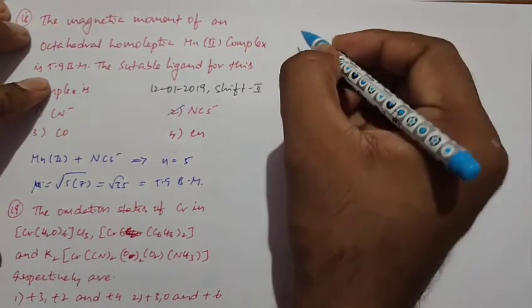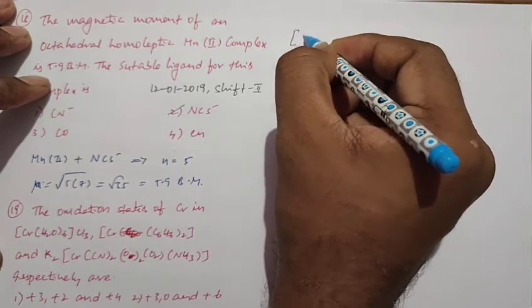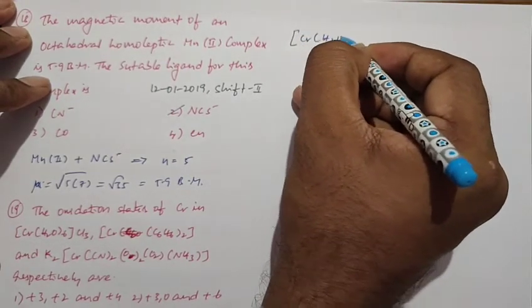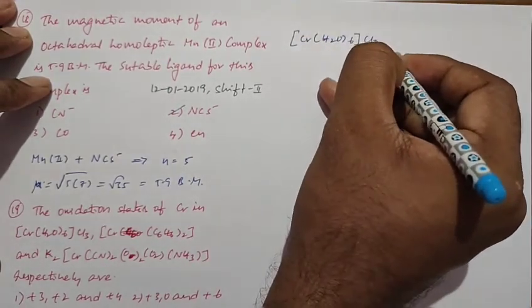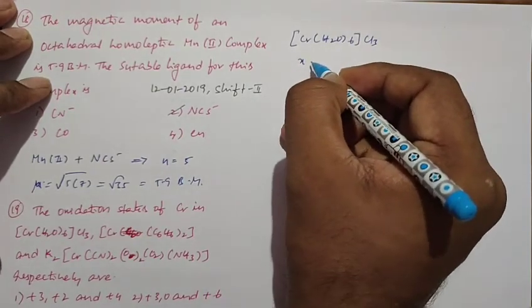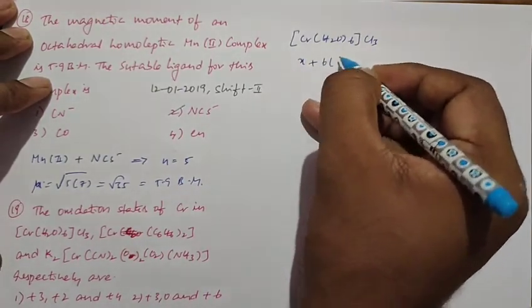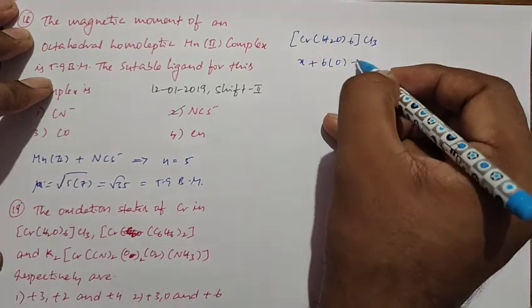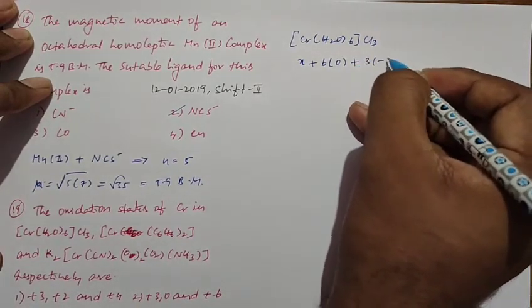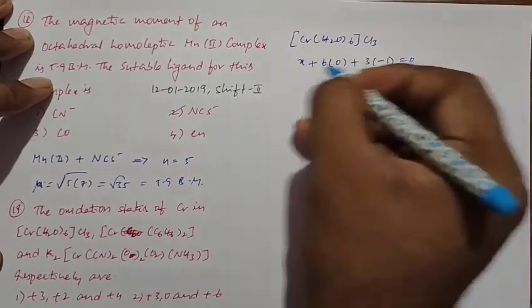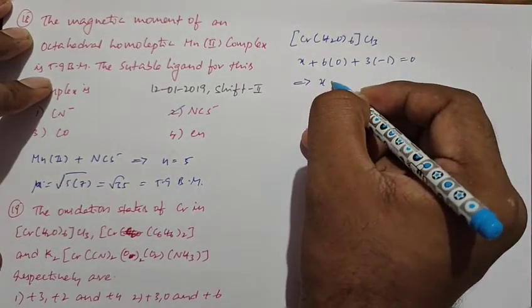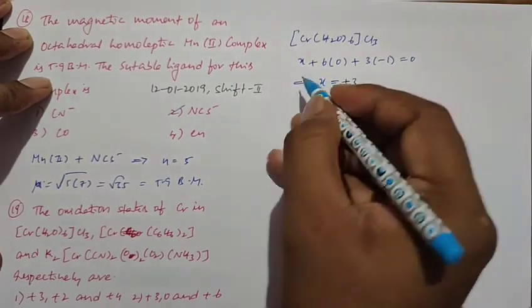Listen carefully. Now I take the first one, [Cr(H2O)6]Cl3. Here chromium is taken as x, plus 6 water molecules. Water is a neutral ligand, taken as 0, plus 3 chlorides, each chloride having -1, equal to 0. Then we get x equal to plus 3.